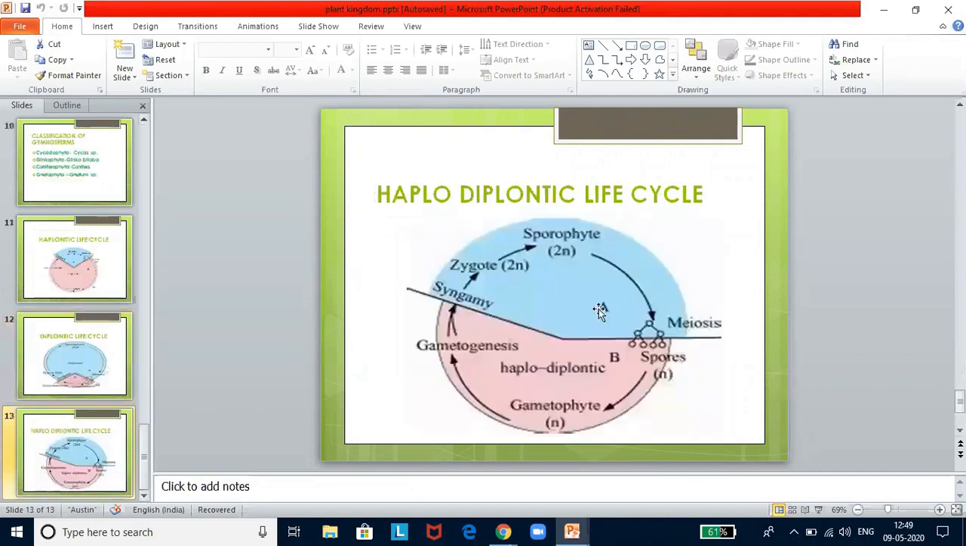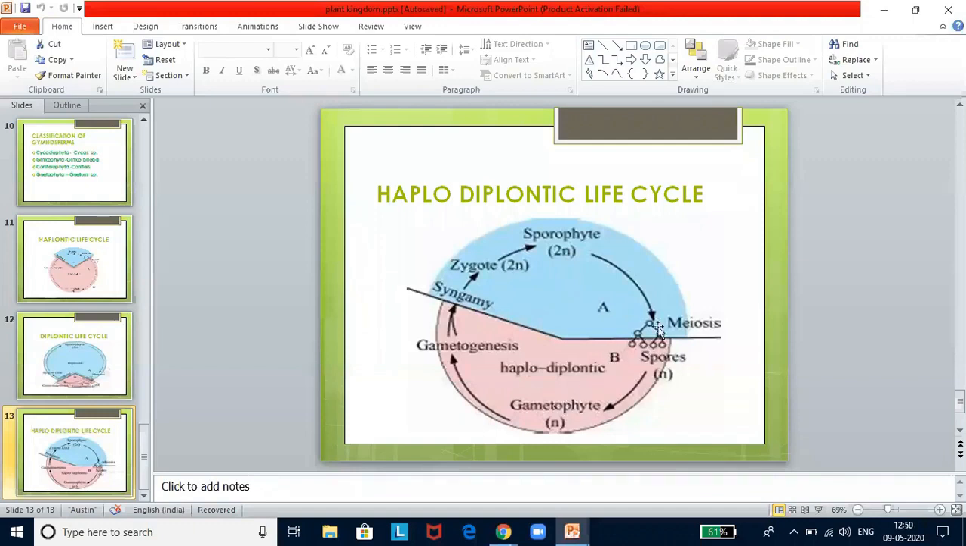The next is haplodiplontic life cycle. So if you look here, both phases are multicellular, but they are dominant in different phases. So for example, in bryophytes, the dominant phase will be the haploid phase when compared to the sporophytic phase. That is, gametophyte will be dominant. In pteridophytes, actually the sporophyte will be dominant over the gametophytic phase.